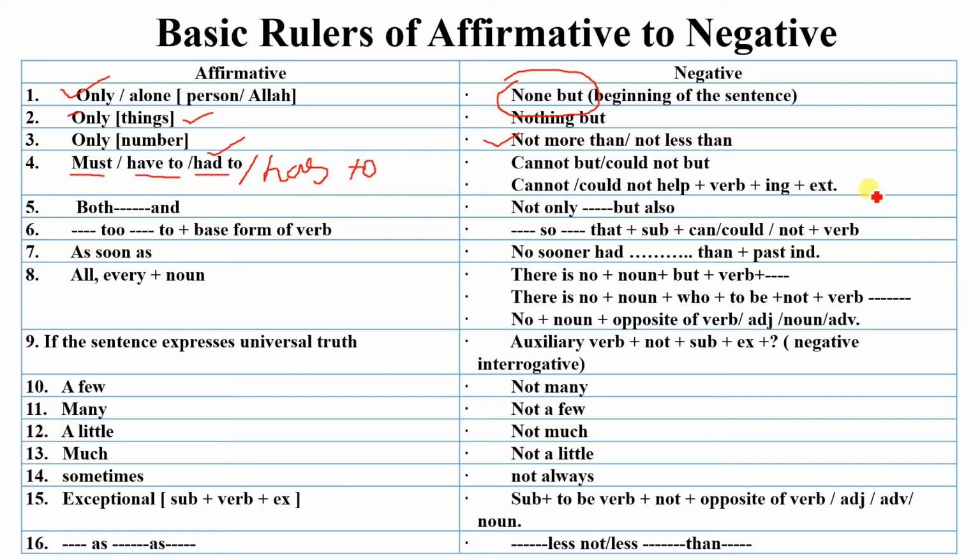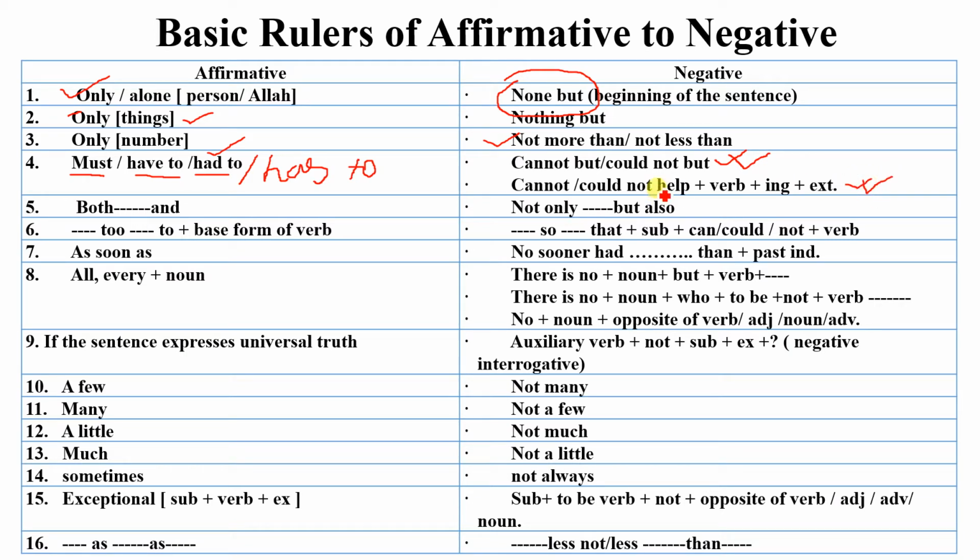This rule is a little bit difficult in comparison to the first rules, so I strongly suggest you follow these rules, but you have to memorize these rules also.